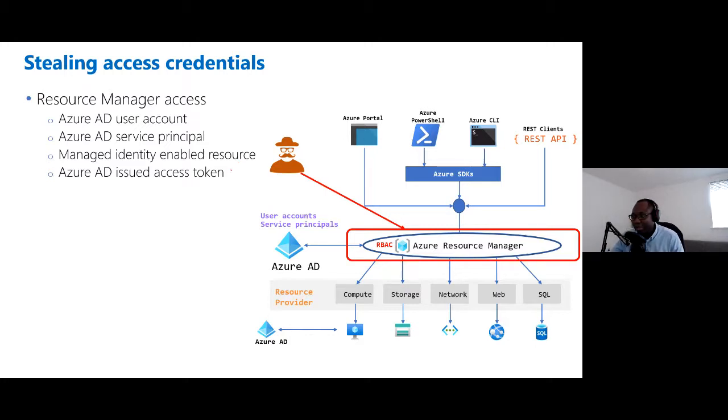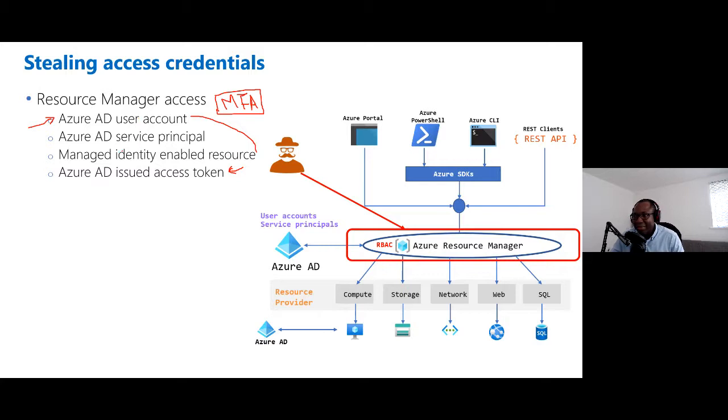Now, just a quick word about this one. This one is a bit more sinister than some of the others, in my opinion. Here's the reason for that. If an attacker is going to try to compromise a user account, many organizations are implementing MFA, where you have to do two-factor authentication. So even if you manage to do a phishing attack or a keylogging attack with malware, and you get the user's username and password, you still don't have the user's device to do the second factor authentication. So that's getting increasingly more difficult.